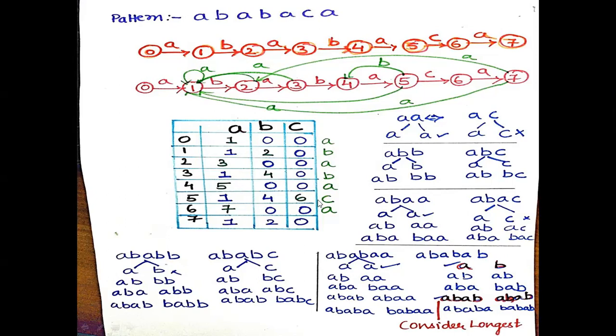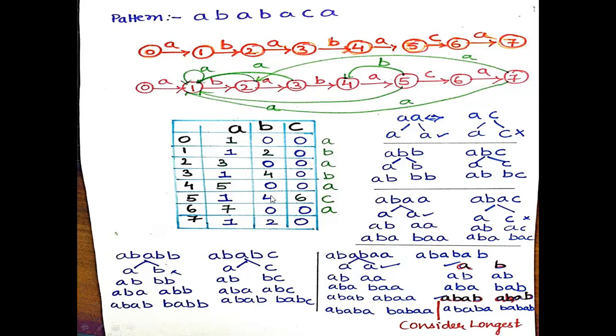Till now what patterns have we encountered? A, B, A, B, A. So now the incoming pattern is A. So I'll write A, B, A, B, A. Prefix is A, suffix is A. A, B, A, A, B, A, B, A, A, A, B, A, B, A, B, A, A. So A, B, A, B, A and B, A, B, A. There is only one match, that is A and A. So I'll update it in the transition table as 1.